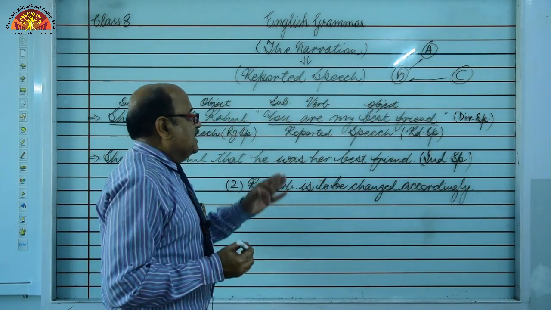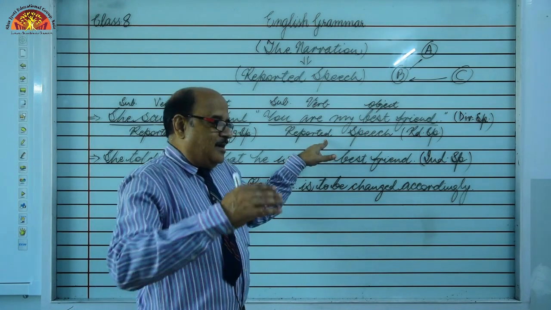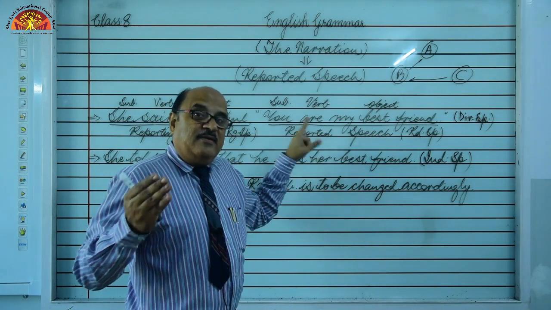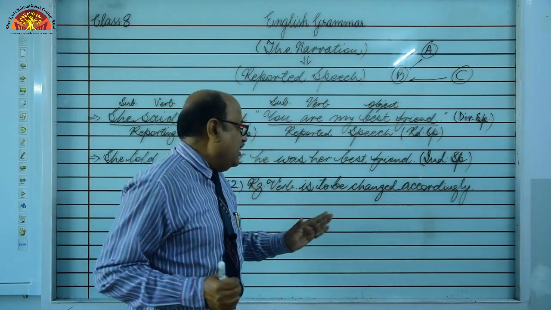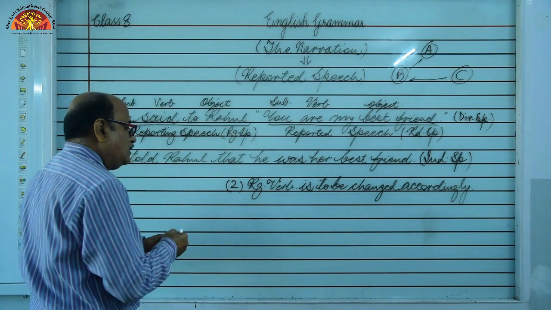Why? Because of whatever kind of sentence has been given, like assertive, interrogative, imperative, exclamatory or optative, accordingly we have to change the reporting verb. I'll explain it to you.